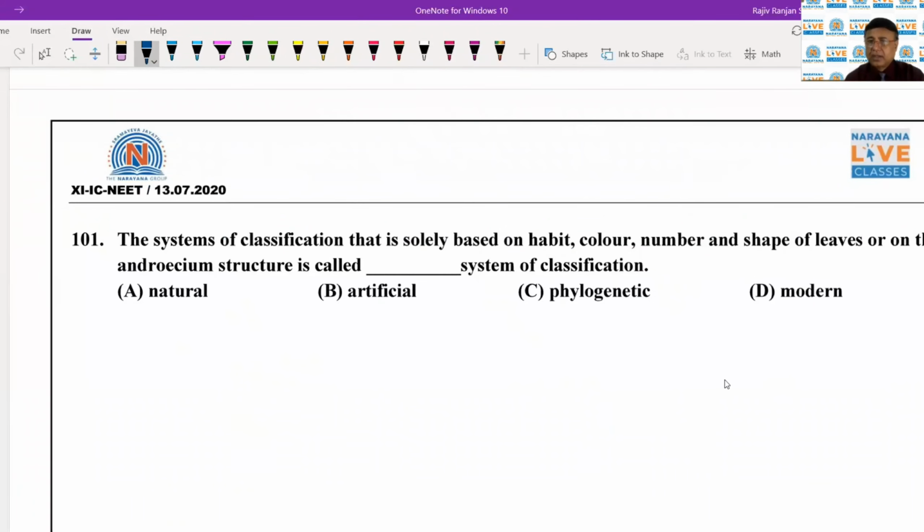habit, color, number and shape of leaves or on the structure of endoecium. Endoecium structure is called natural, artificial, phylogenetic and modern. The answer is the artificial. So the system of classification is called the artificial system of classification.